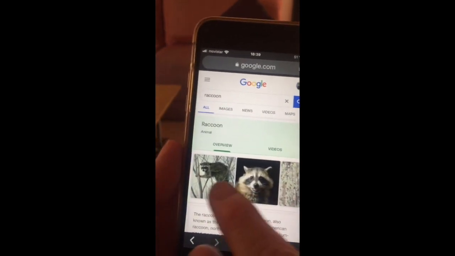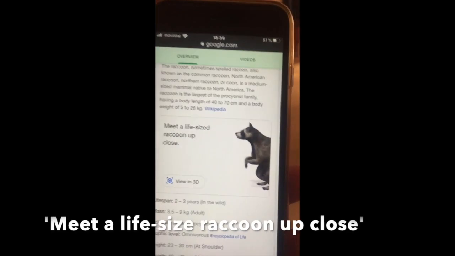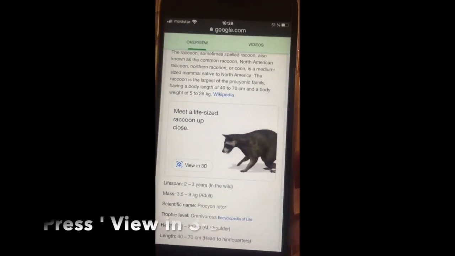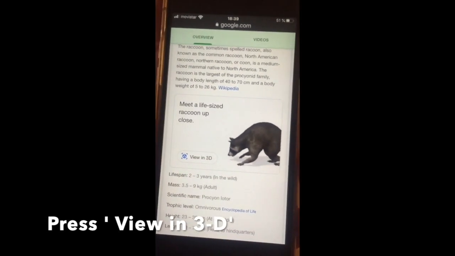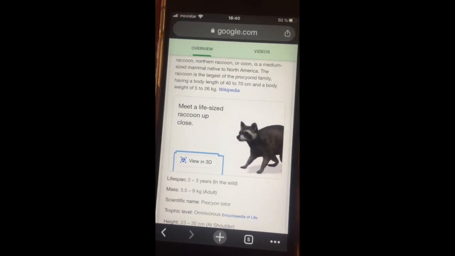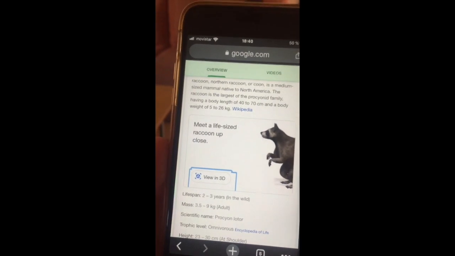So it opens on the little raccoon, you page down and you'll see this. Meet a life-sized raccoon up close. You press View in 3D. Sometimes you have to press twice.